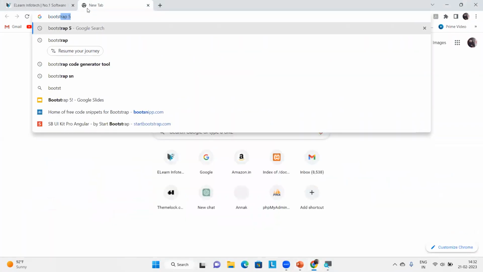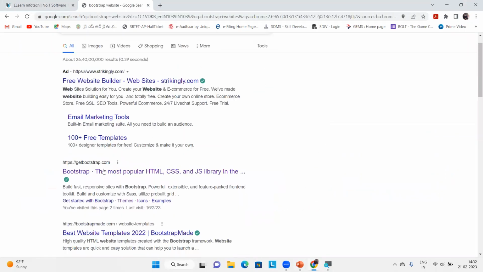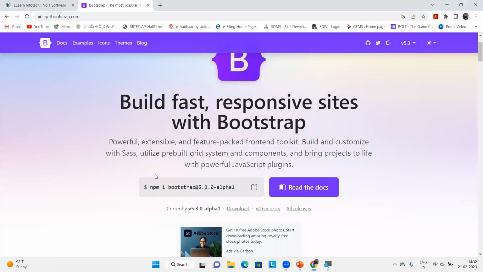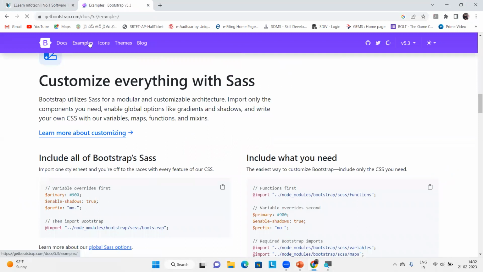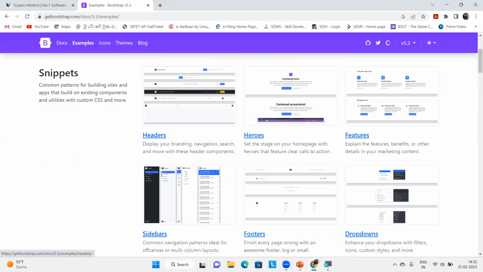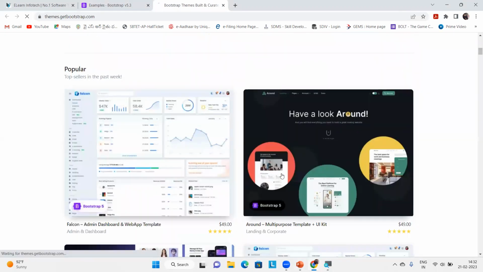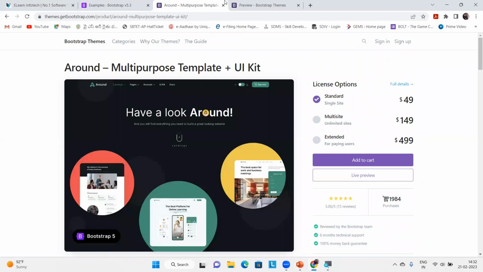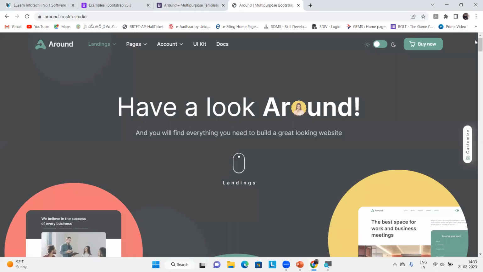Let me show you some examples. This is one of the Bootstrap sites. They also provide some installation code. Don't worry about everything, I can help you as you learn. But if you check it, they have a clean UI, right? You can see the fonts and typography, the nav bars, buttons, and content, everything different. If you are a beginner, you would have to purchase such designs. But being a Bootstrap developer, you don't need to purchase. You can simply design websites like this using Bootstrap.